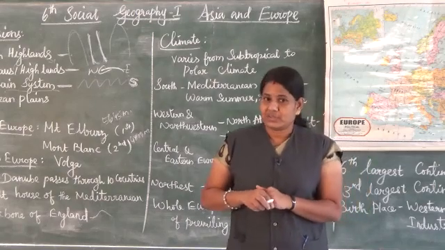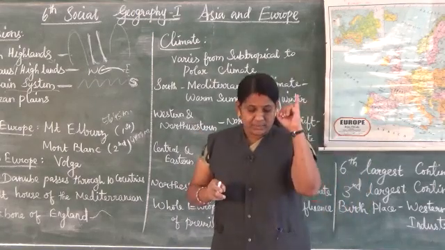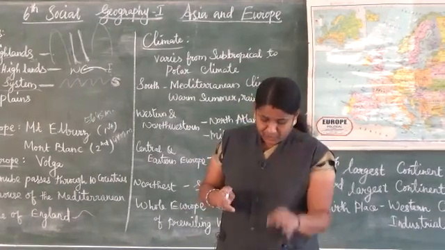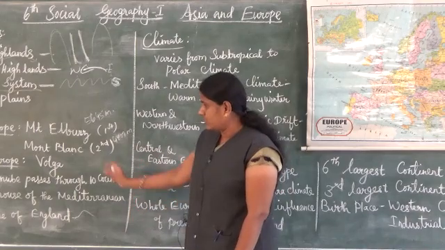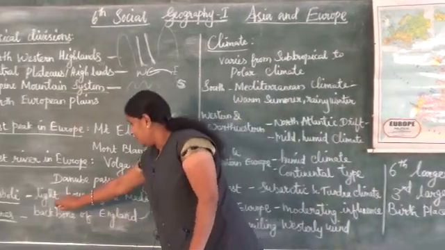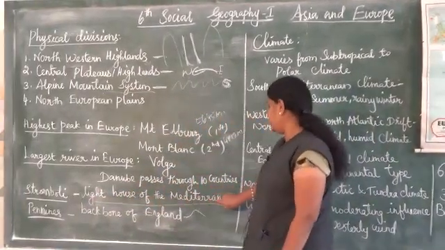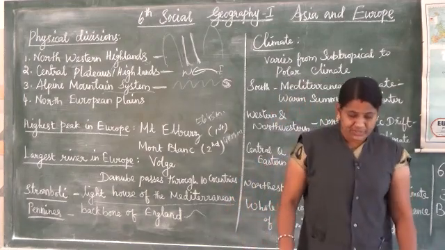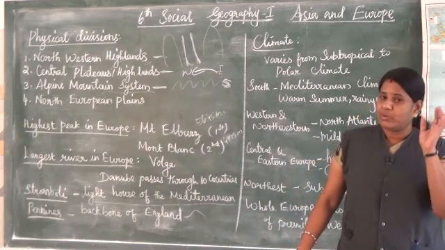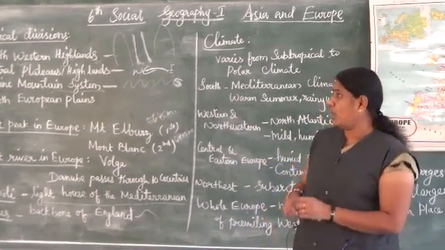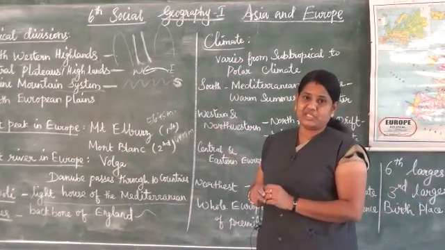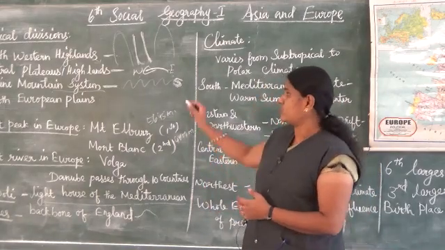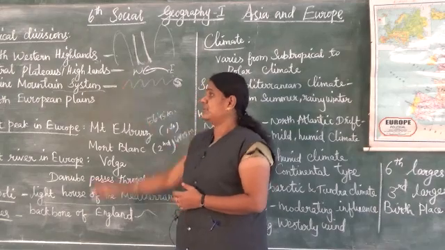Stromboli is called the lighthouse of the Mediterranean. Not only volcanoes, earthquakes are also common in this region. Anytime we can see an earthquake in the Alpine mountain system.